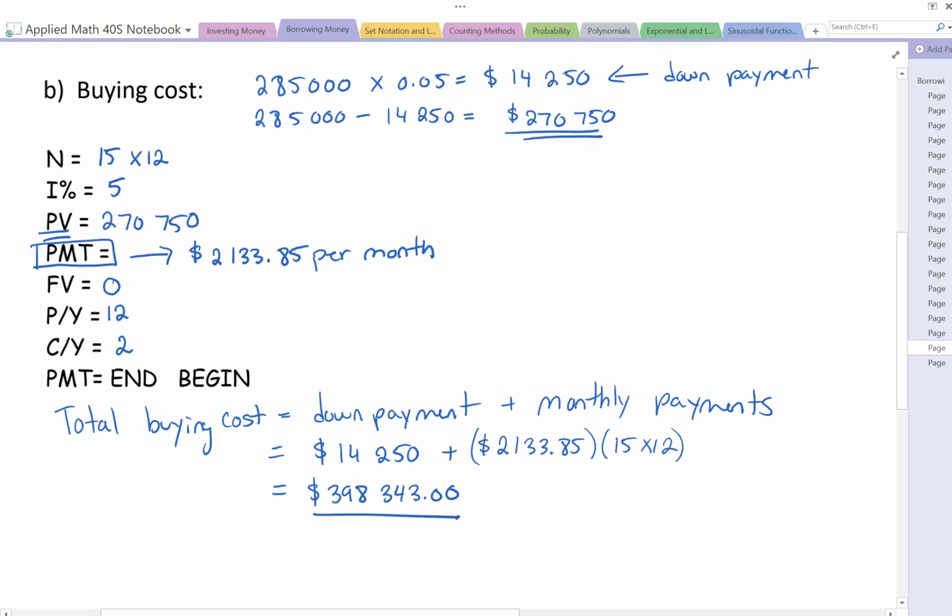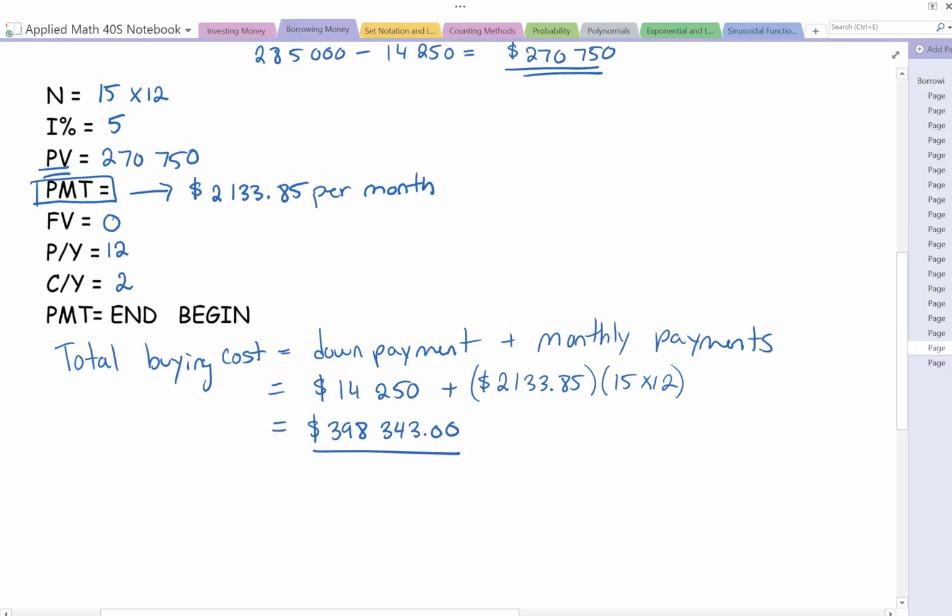You want to keep track of that. So what have we done so far for buying? We've got the down payment, took that off to figure out what we needed to get a mortgage for. We got our mortgage, we figured out it's going to cost us $2,133.85 per month just for the mortgage. Okay? Doing that, adding that on to our down payment, so that's the total cost that we've paid for the house plus the down payment, right? With our mortgage and our interest and everything all included. Now we have to deal with that appreciation business.